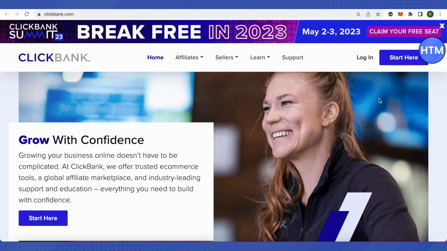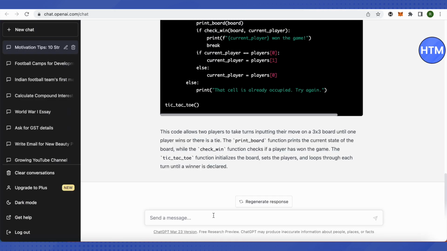First you have to choose the niche in which you want to work or promote your products. So after choosing that particular niche, you need to copy the links for that particular product and then go to ChatGPT, and here you can type the questions that are related to that particular niche to promote it on Quora or any other writing platforms.